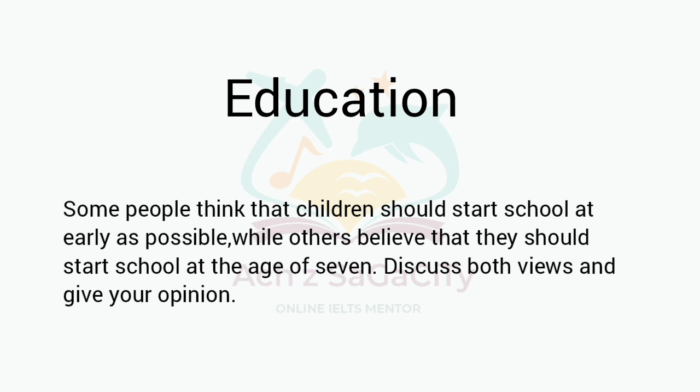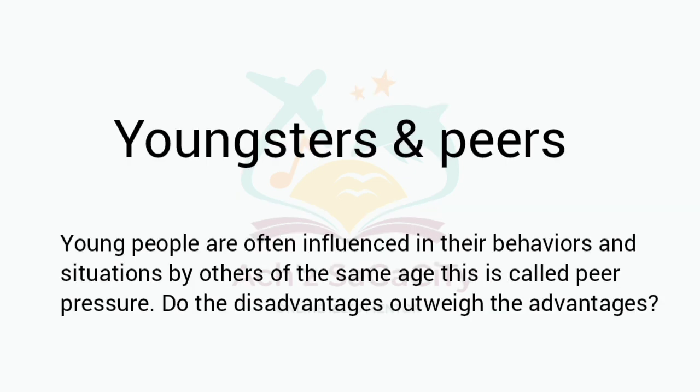So the next topic, youngsters and peers. Young people are often influenced in their behavior and situation by others of the same age. This is called peer pressure. Do the disadvantages outweigh the advantages? So here also, coming under outweigh type, give importance to any particular side.